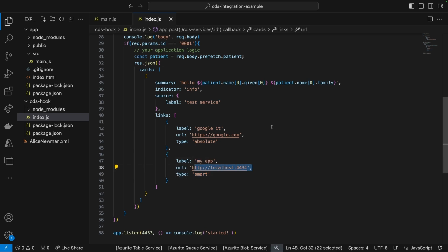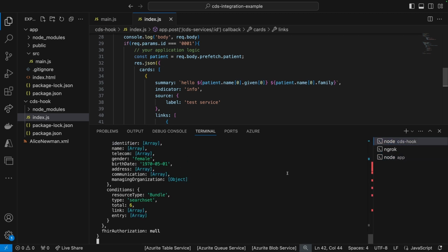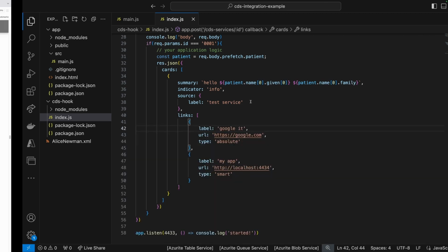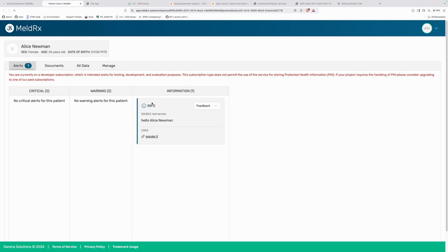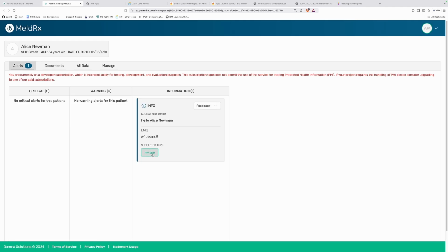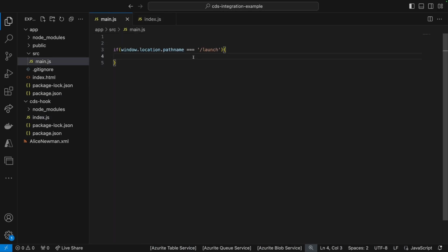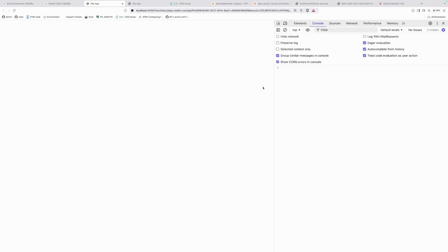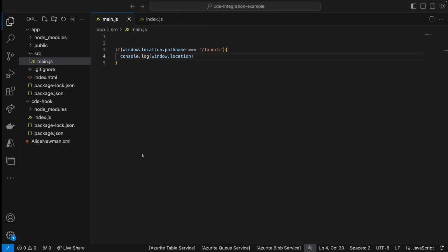So once we have specified that it's a smart link, it's going to be pointing to our application. Once you have deployed, it's going to be that URL. Let's go ahead back to the CDS hook, restart it, come back to the application here, refresh, go to alerts, and here we have my app. So I'm going to load this, and it's going to load my application, and we're going to see here in the URL, we're going to have the issuer and the launch code. So really quickly, coming back to here, let's just see what we're working with here, just a little bit closer. Let me refresh here. So we're not seeing anything logged because we're not on /launch.